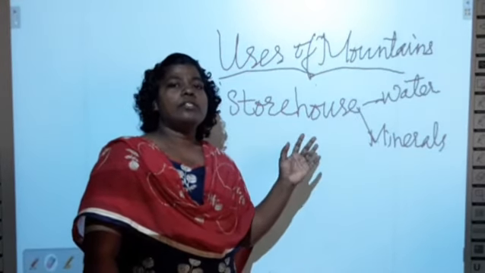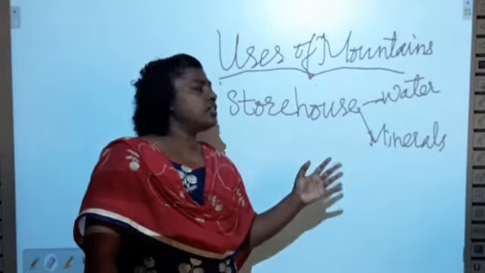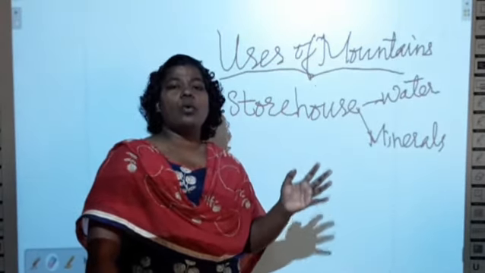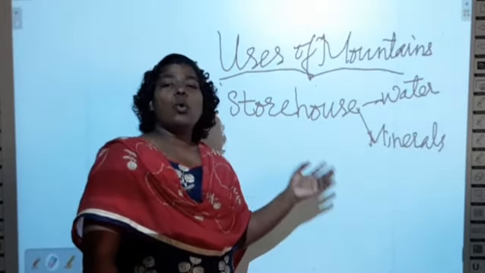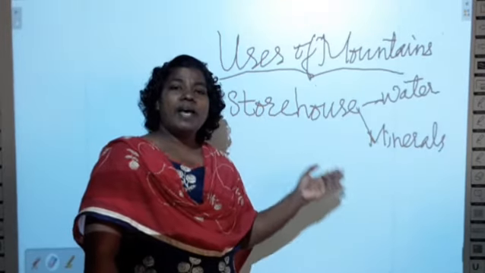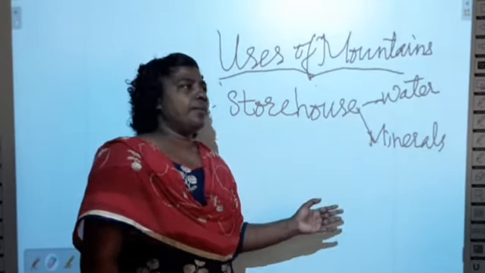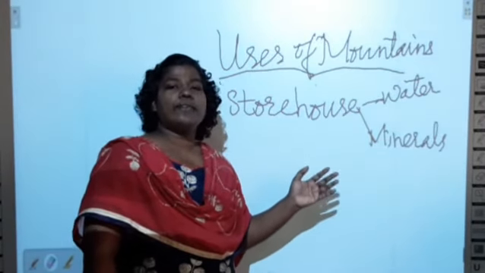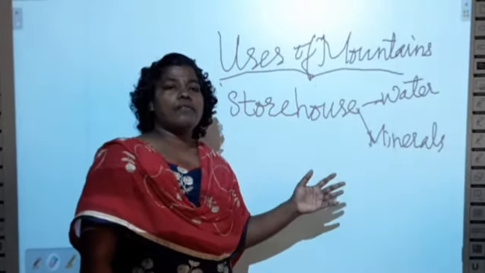Plateaus are storehouse of minerals. And what are the minerals we get from the different plateaus? Minerals like gold, diamond, copper, chromium, magnesium, iron, okay. These are the different minerals or metals we get from the plateaus, okay. So these are the uses of plateaus.